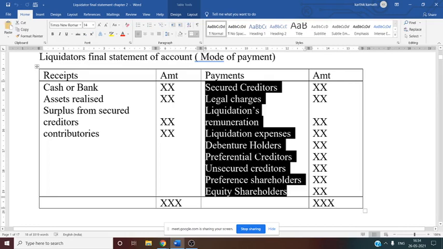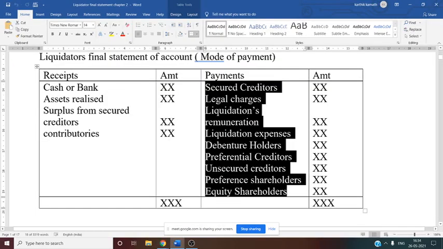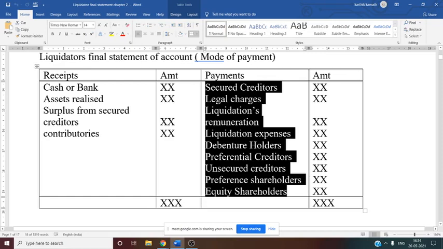So under payment, we know there is an order given in the format. Secured creditors need to be paid first. Then legal charges need to be paid. Then the liquidator's remuneration. Then liquidation expenses. Then debenture holders need to be paid, along with the outstanding debenture interest if any. Then preferential creditors, then unsecured creditors, then preference shareholders, and finally equity shareholders need to be paid. So this is the format of the liquidator's final statement of account.